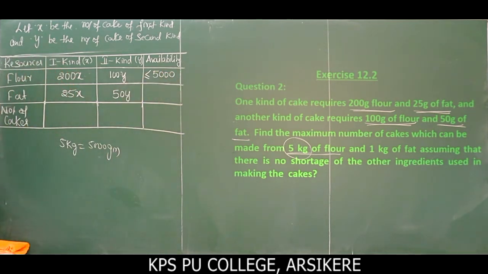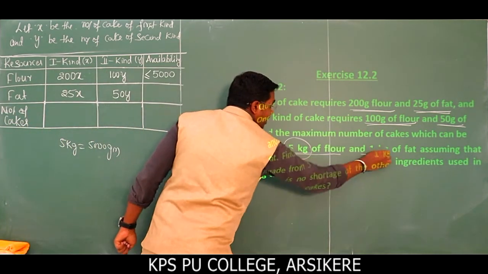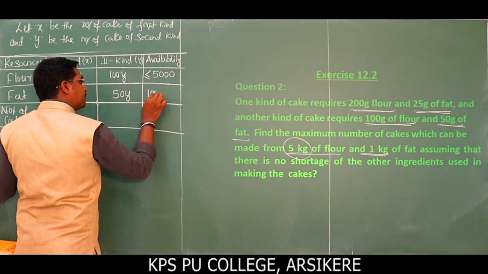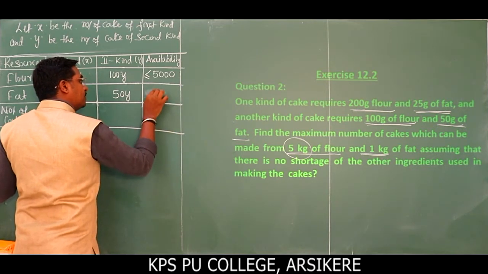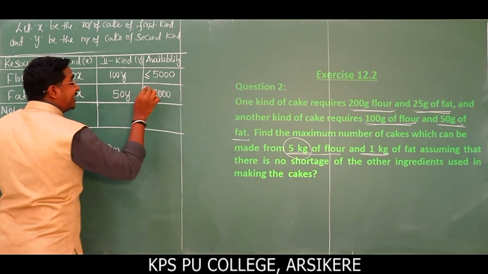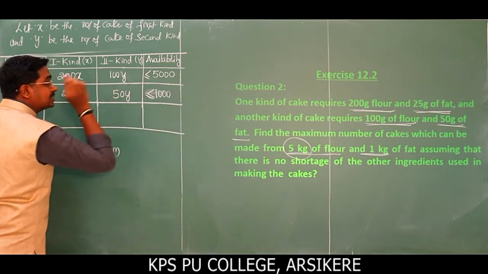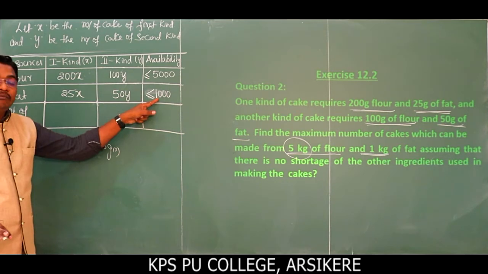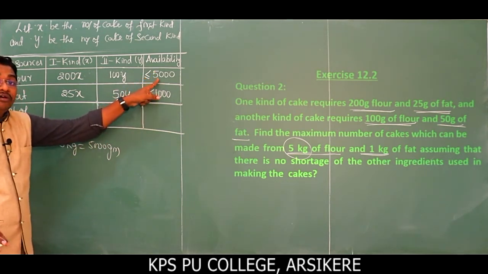Similarly, the total amount of fat used to prepare the first kind of cake as well as the second kind of cake cannot exceed 1 kg of fat, right? 1 kg means it is 1000 gram. It cannot exceed, so I will take the sign less than or equal to. The maximum amount used here is 1000 gram of fat and 5000 gram of flour.